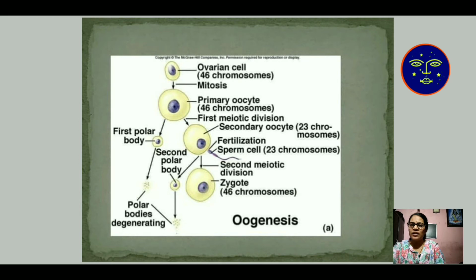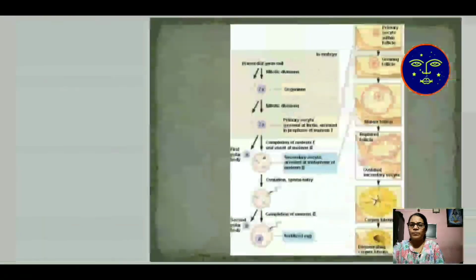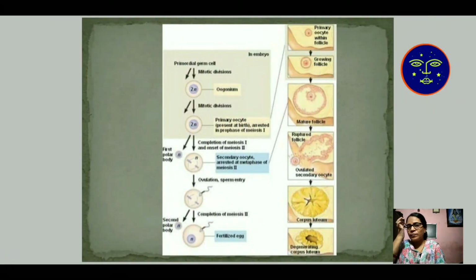Here the secondary oocyte fuses with the sperm and produces 46 chromosomes, and this is the total cycle of your oogenesis.